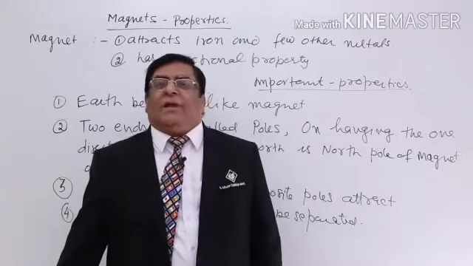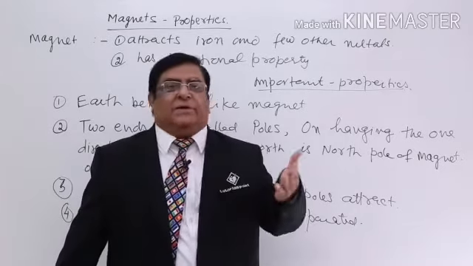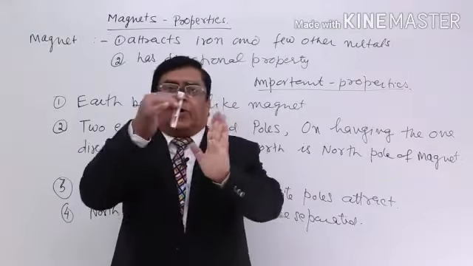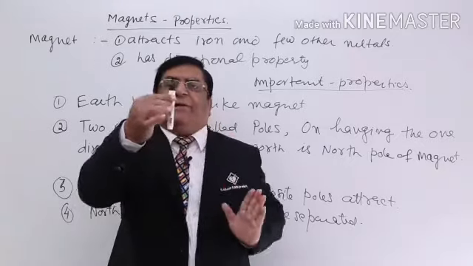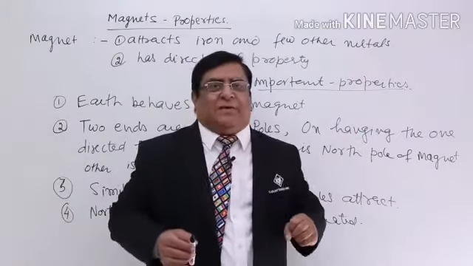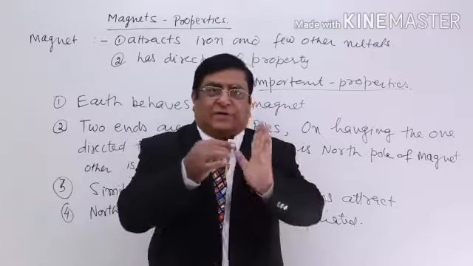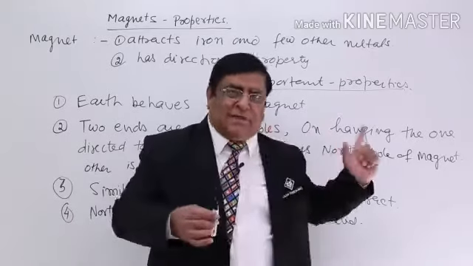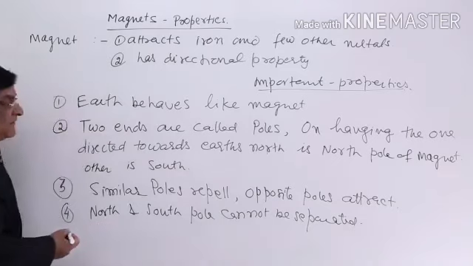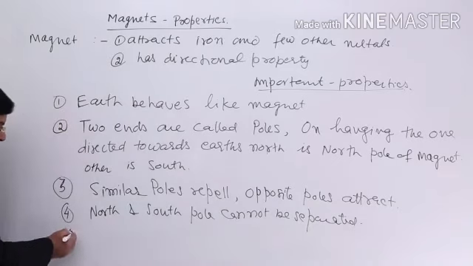There are methods you have learnt in the earlier classes, by rubbing method, by keeping in contact with another magnet, it will convert into a magnet. We will study what happens inside an iron piece, how it is converted into a magnet. The lecture will come after some time. So that is the fifth property. I will write here.